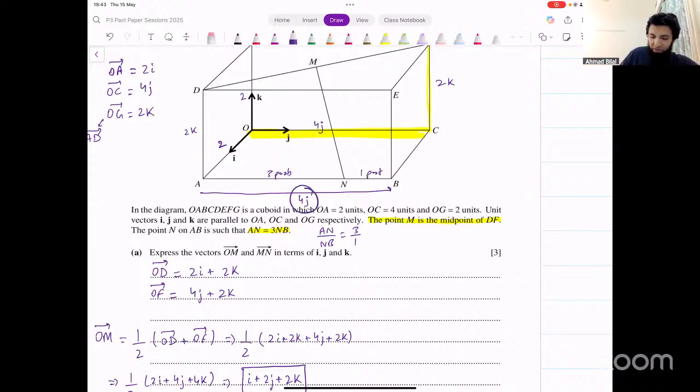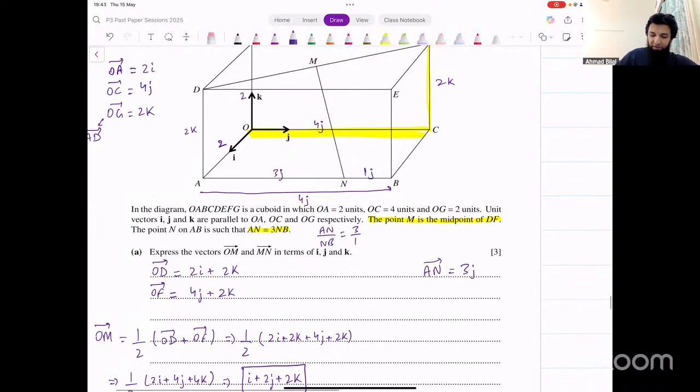So if the total is 4j, can we say anything about AN? That's 3 out of 4. So we could say this is 3j and this is 1j. And now that we know that AN is 3j, let me just write that down here. AN is 3 times j. Can we find the vector MN now?